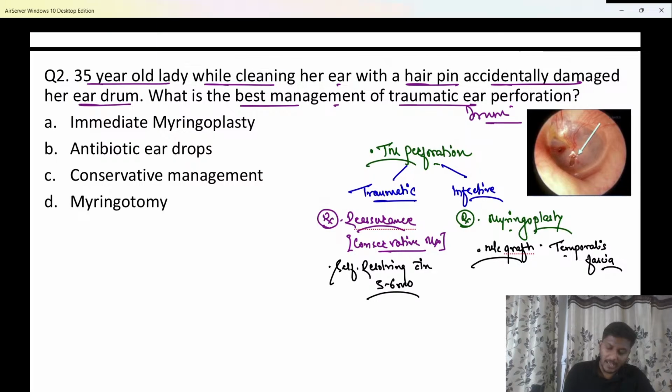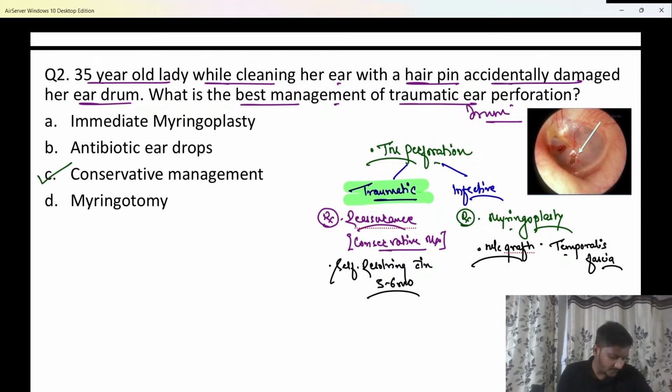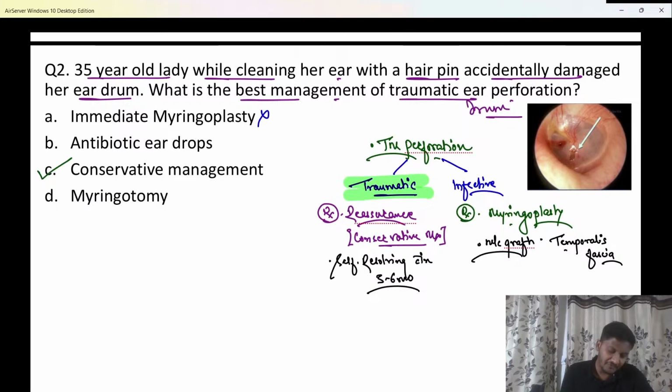So now as it is a traumatic tympanic membrane perforation, the management has to be either reassurance or conservative management. The answer for this question has to be option C, that is nothing else but conservative management. So do remember that. Immediate myringoplasty is not done, it is done in infective ones.